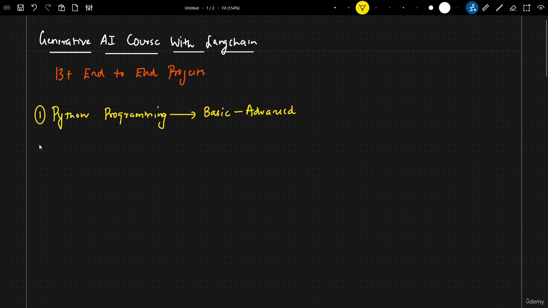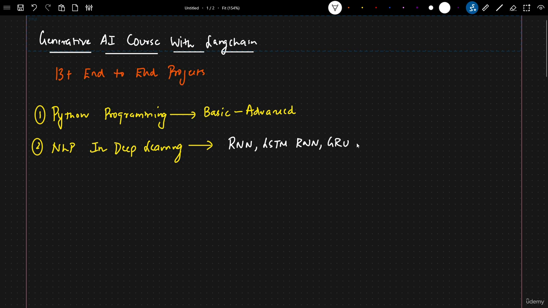Then coming to the second and the important thing that we are going to learn over here is nothing but NLP in deep learning, right? So here we are going to also cover this entire NLP with deep learning because this is something we really need to know before we go ahead and start working with LLM models and multi-models, right? So in NLP and deep learning, we are going to learn about RNN. We are going to learn about LSTM RNN. Then after covering LSTM RNN, we'll be covering GRU RNN.